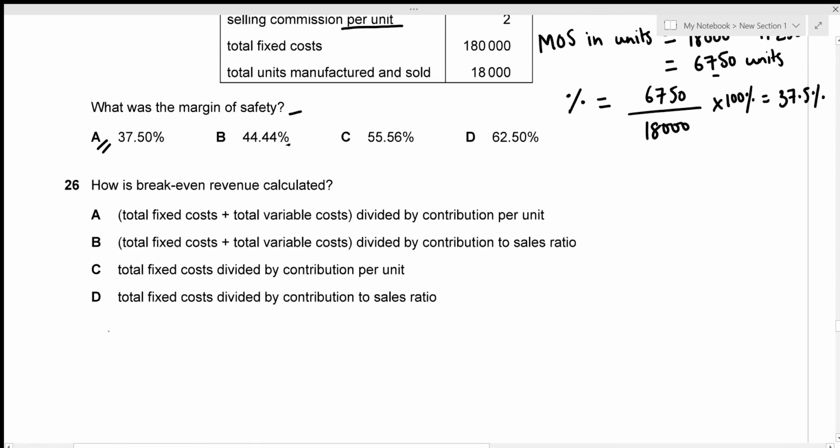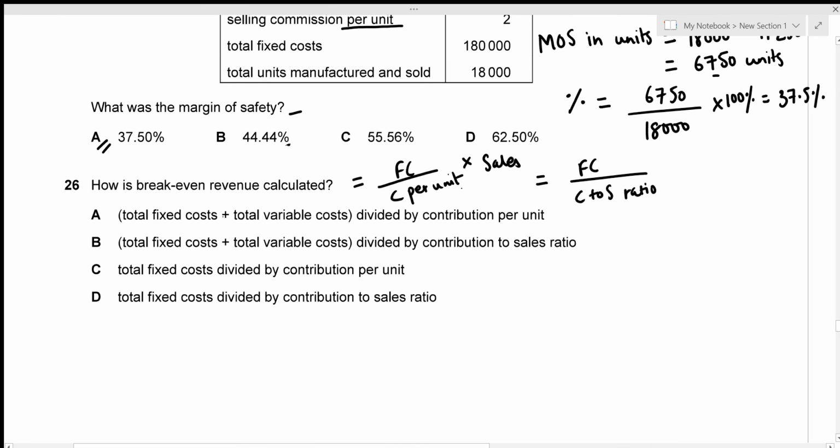All right, for question number 26, we need to find the formula for BEP revenue. So BEP revenue is just going to be BEP in units, which is given by fixed cost divided by contribution per unit, into the sales revenue, or it can also be written as fixed cost divided by contribution to sales ratio. So we're just going to find this or this.